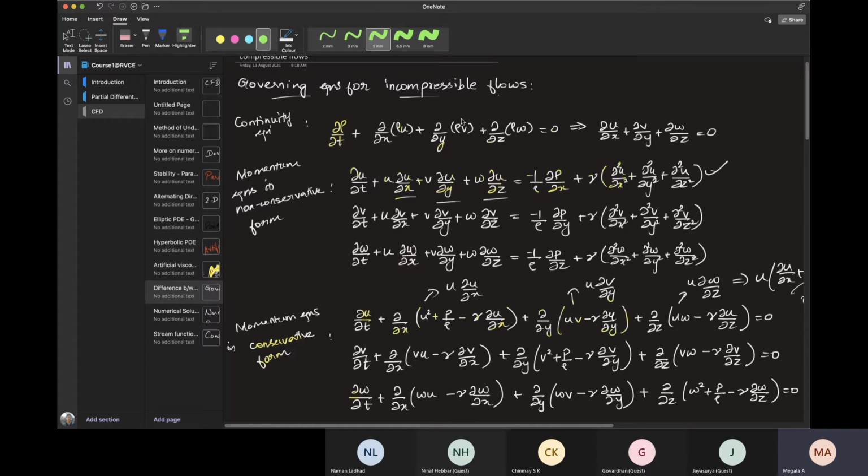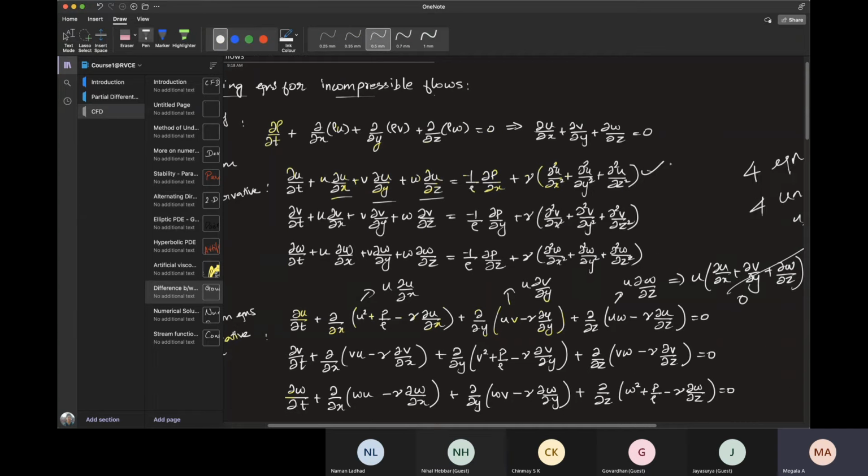this u momentum equation, which variable will be at n plus 1 time step? Yeah, here u will be at n plus 1 time step. Similarly, here v will be at n plus 1 time step, and here w will be at n plus 1 time step. So essentially the u momentum equation is an update equation for u, the v momentum equation is an update equation for v, and the w momentum equation is an update equation for w.